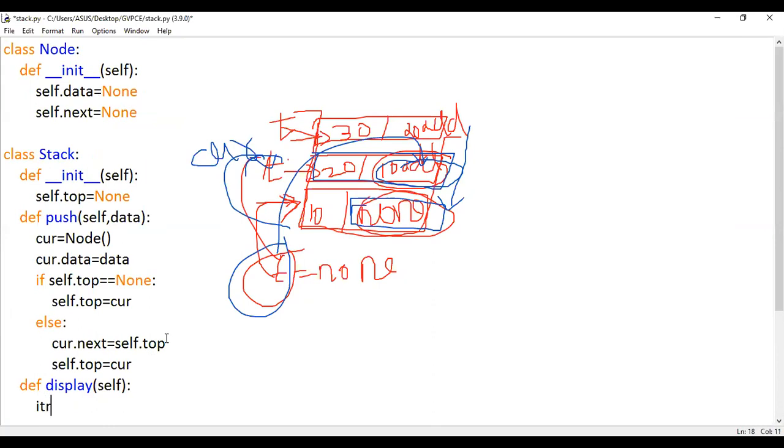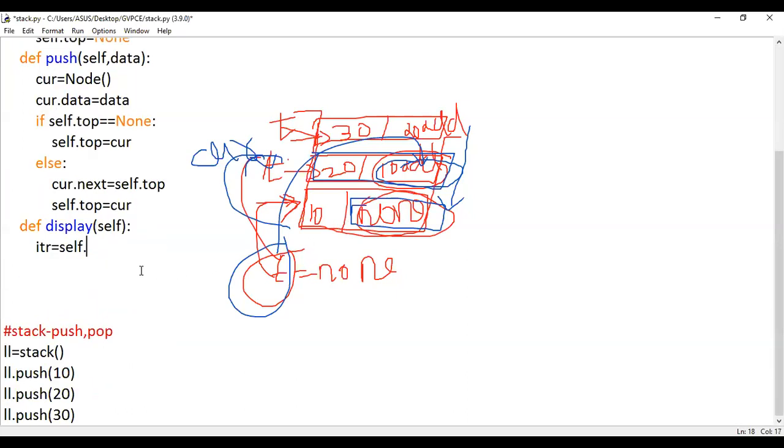The same process, guys, for displaying. So for displaying, what will we have? We'll have one iterator, and this iterator starts from where? In case of stack, where does your iteration start, if you want to display the data in your stack?